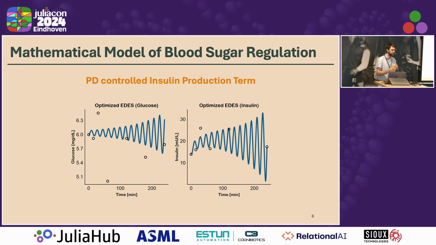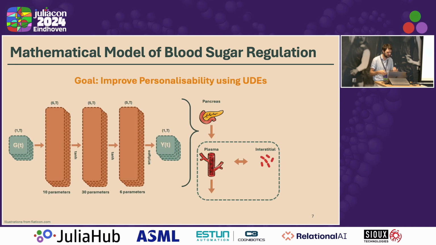This is a term from control engineering that also works in a thermostat, for example, to control the temperature in your house. While it works very well on some people, it also gives results in these types of behaviors. And to mitigate this, my research was about how we can improve this personalizability.